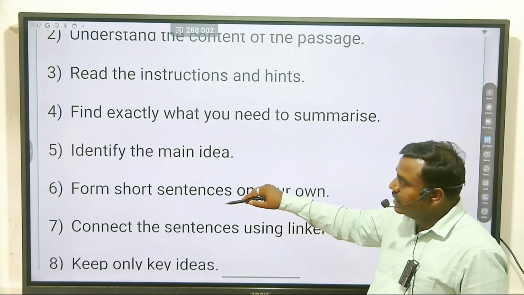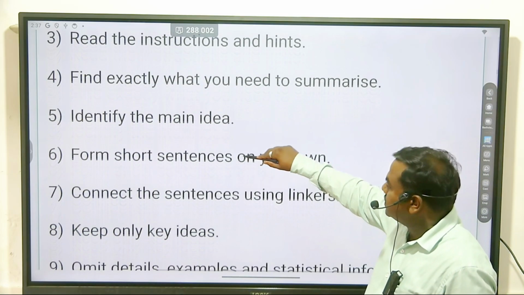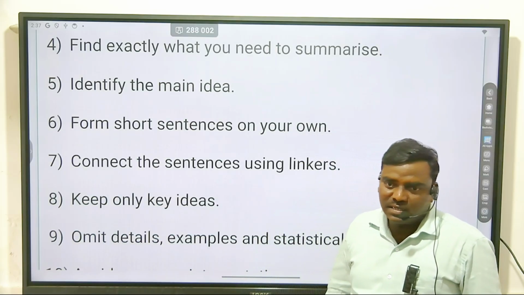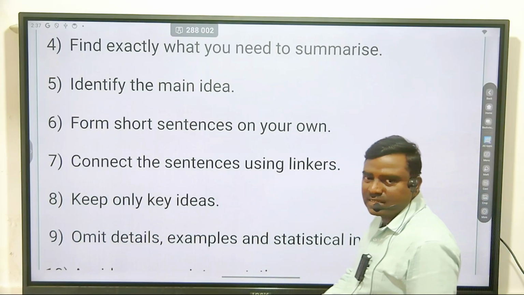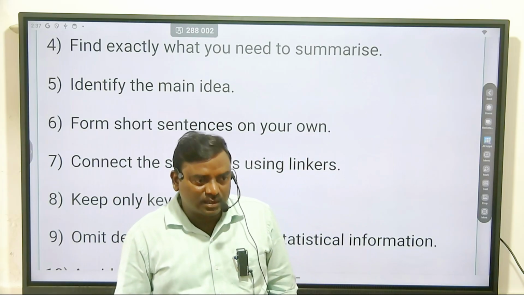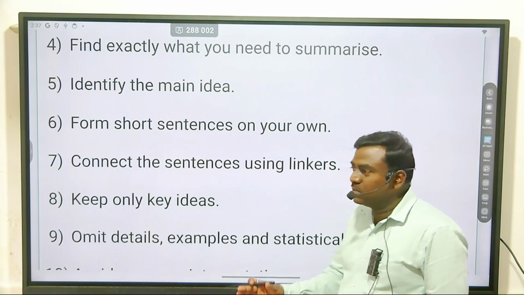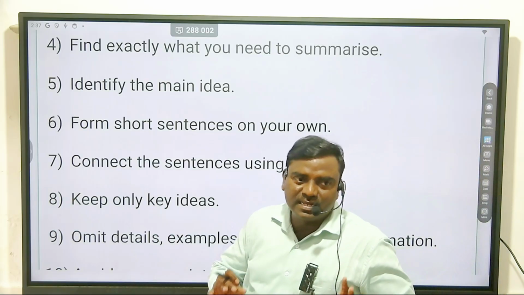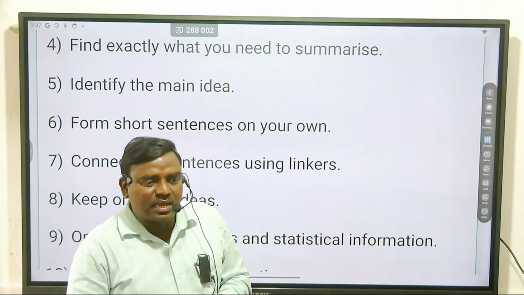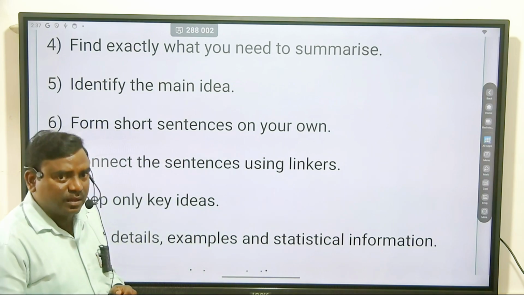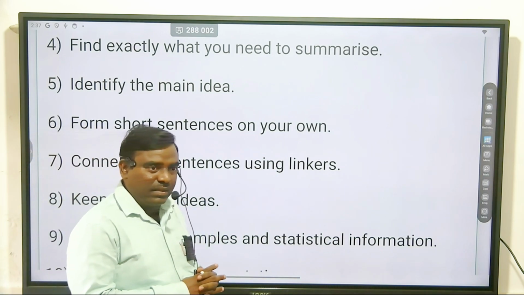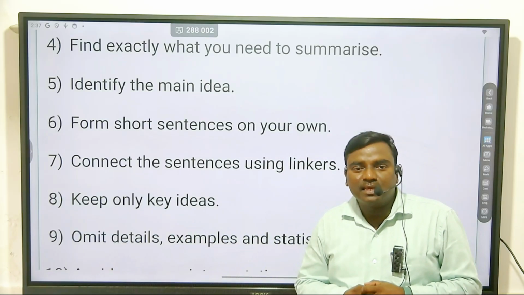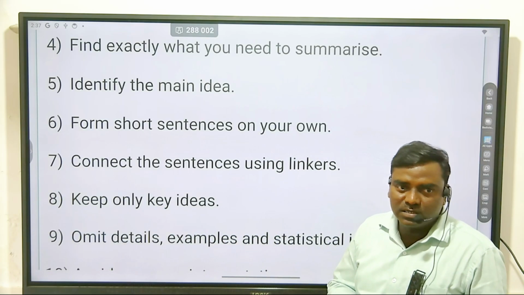The seventh point is to connect the sentences using linkers. Do you know what is meant by linkers? Linkers are conjunctions: and, or, but. These are the words which can connect 2 sentences. That's called linkers: and, or, but. So while writing the answer of summary writing, you should use linker words.